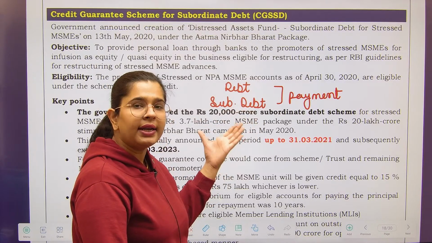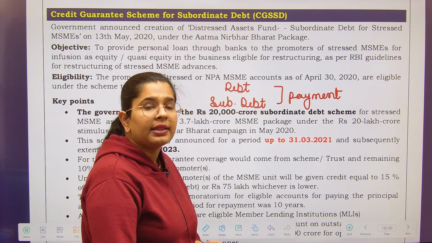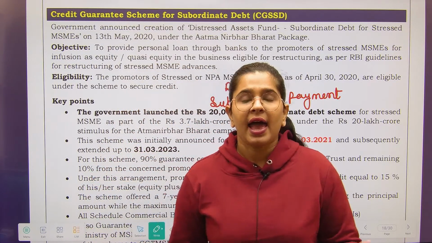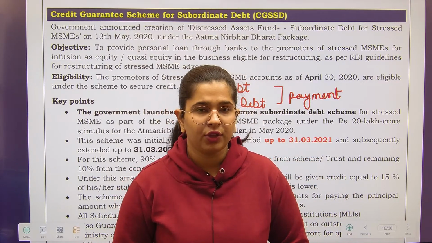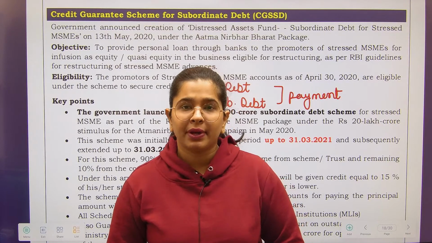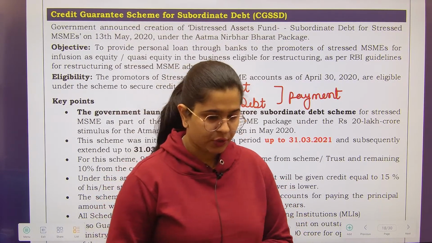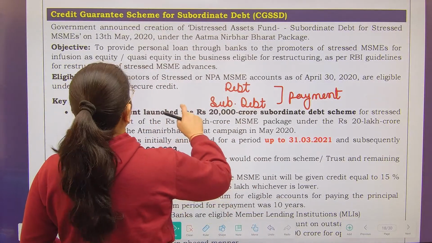So subordinated debt means the payment priority is later. All other debts will be paid first, and after that if you have any funds remaining, you are going to make the payment of subordinated debts. So I hope that is clear to everyone. Now let's talk about what this particular scheme is.